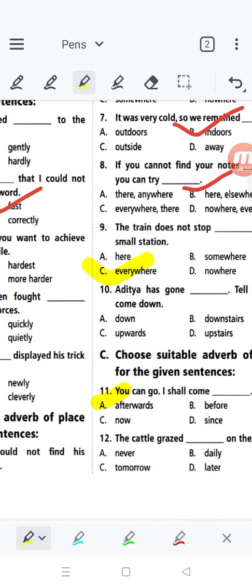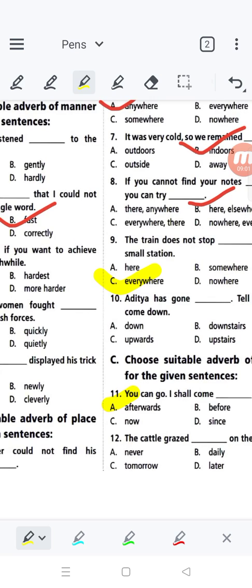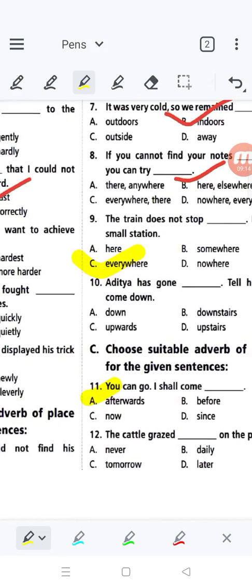Correct. Afterwards. You can go, I shall come afterwards. That would be better in reference. I can come afterwards, because it is a suitable adverb of time.